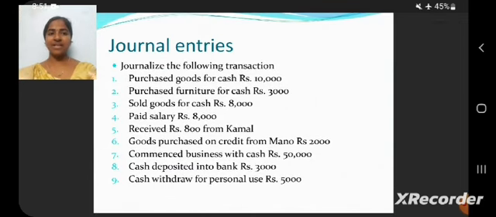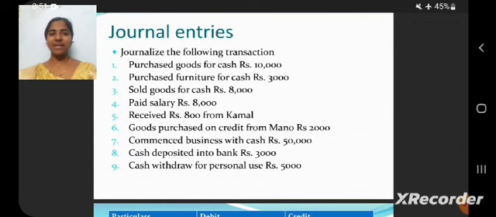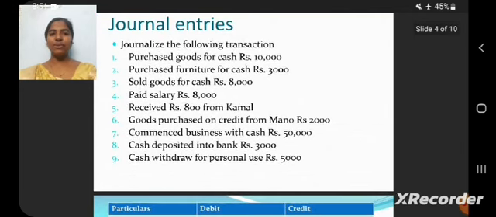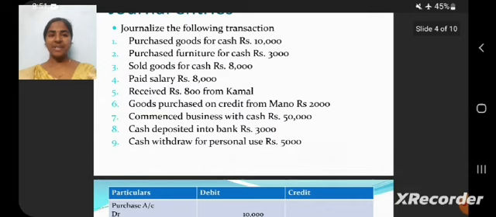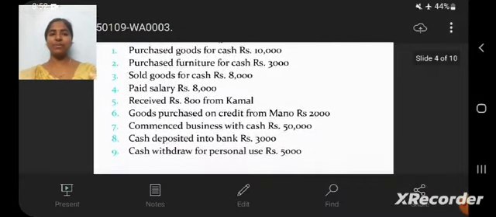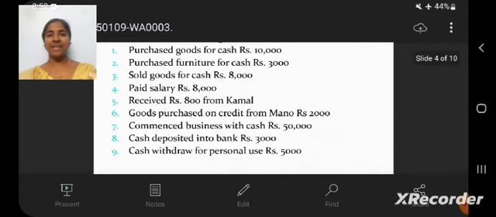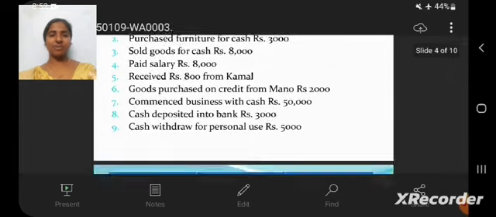Journalize the following transactions. Here I enter the question. First one is purchased goods for cash, purchased furniture for cash rupees 3000, sold goods for cash 8000, paid salary 8000, received rupees 800 from Kamal, goods purchased on credit from Mano 2000, commenced a business with cash 50,000, cash deposited into bank 3,000, cash withdrawn for personal use 5,000. Now we can enter these 9 journal entries in the books of accounts.